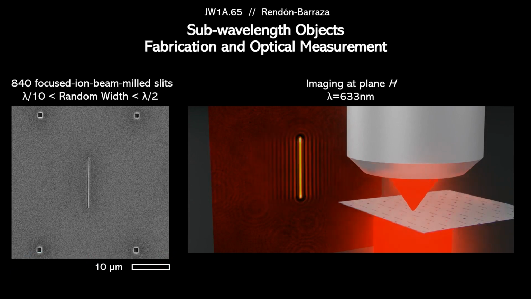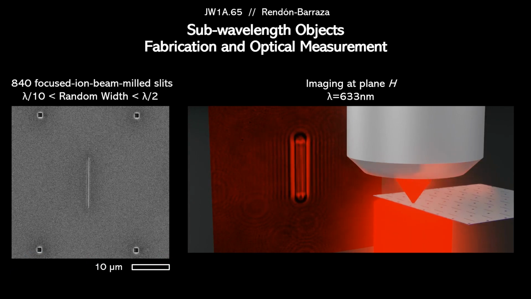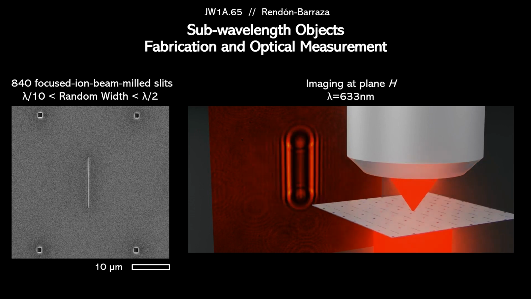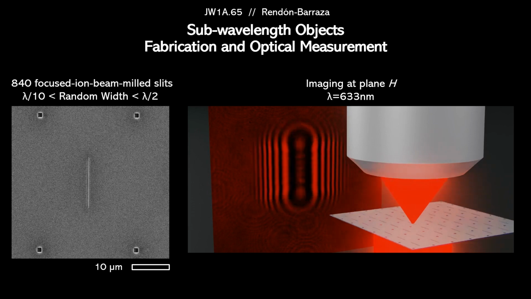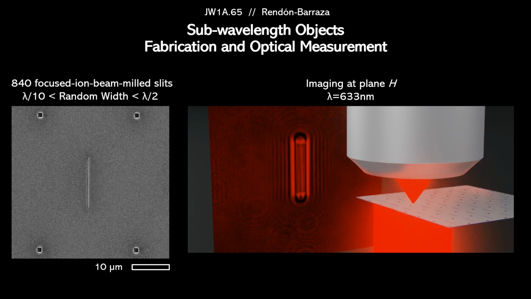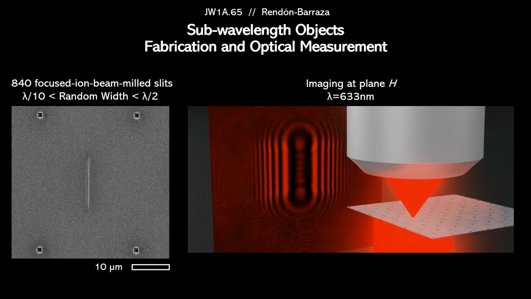We are testing our technique using the simplest of objects, 1D slits, which are fully described by their width. We have randomized the width of 840 slits in a range between lambda over 10 and lambda over 2. Slits were focused ion beam milled in a thin chromium film and measured using a scanning electron microscope after fabrication.